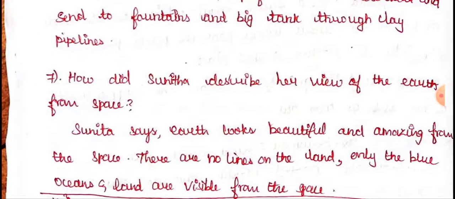Next, seventh question. How did Sunita describe her view of the earth from space? She is describing how the earth looks from space. Sunita says the earth looks very beautiful and amazing from space. She says very, very beautiful and amazing when she looks out from space, and there are no lines on the land. Actually, on a globe we see many lines, but when looking from space, we cannot see any lines. Only the blue oceans and land are visible from space.